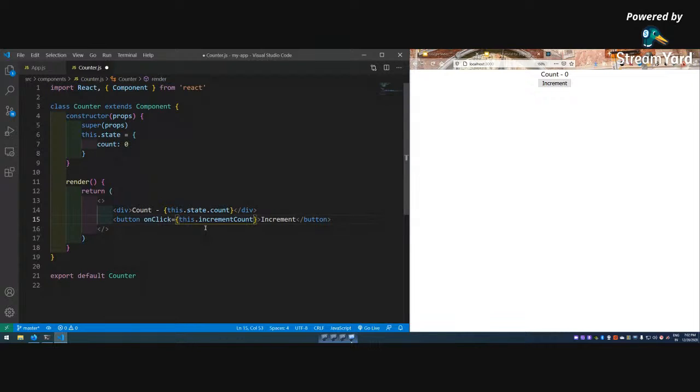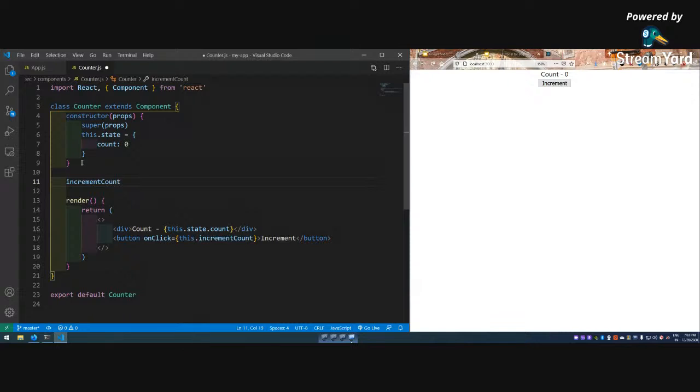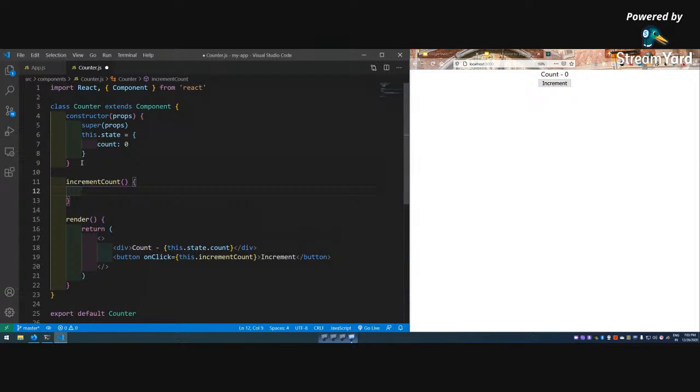So this is actually a function. Again, we have to use the this keyword if you want to call a function, and functions we generally write after this constructor. Okay, so I'll do increment count like this.